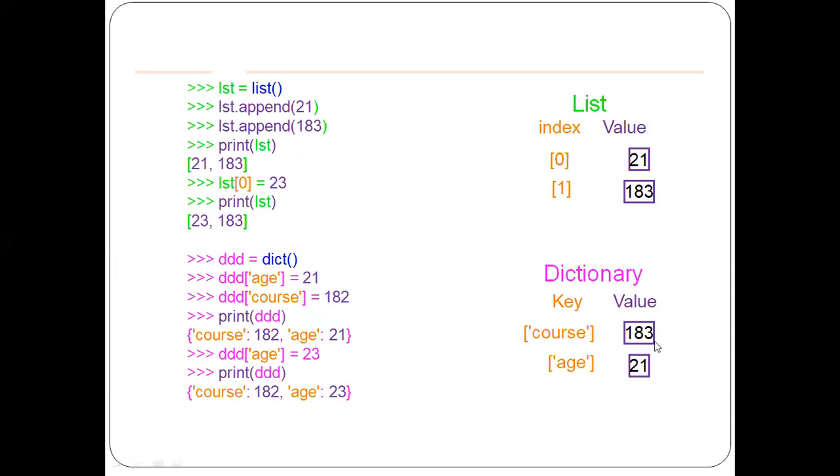For course we have the value 182, and for age we have the value 21. If you want to access any value in the dictionary, you have to specify the key, whereas with a list you have to specify its position as the index, which is nothing but a number.